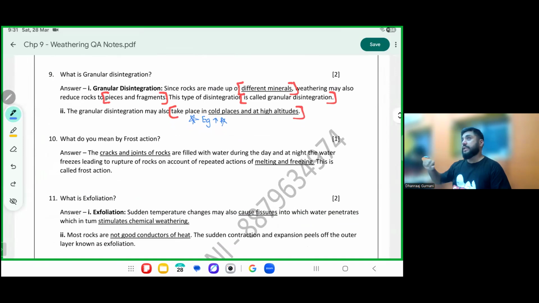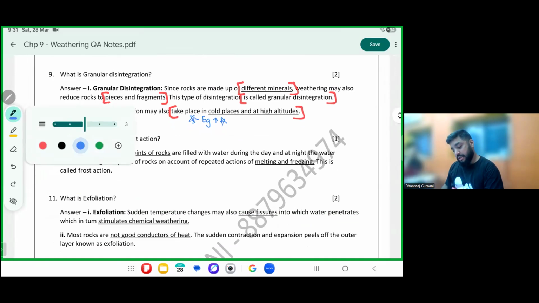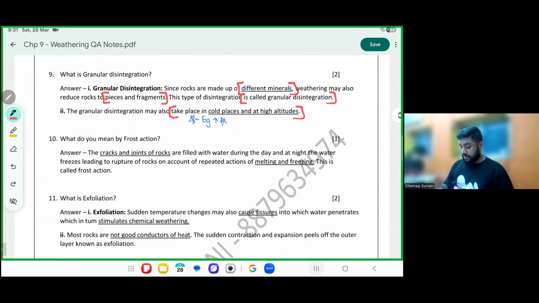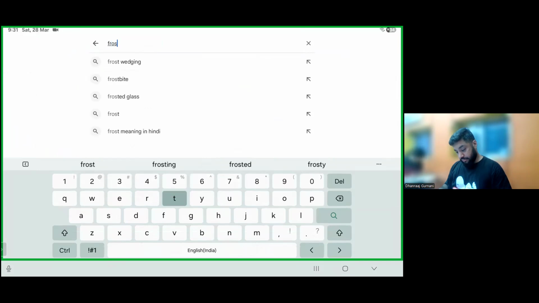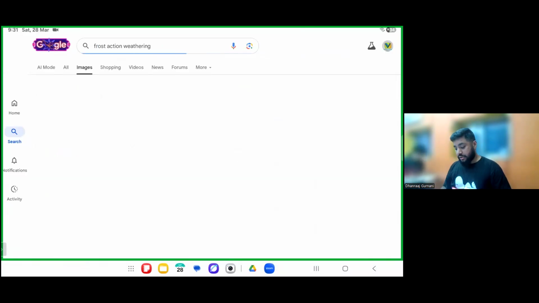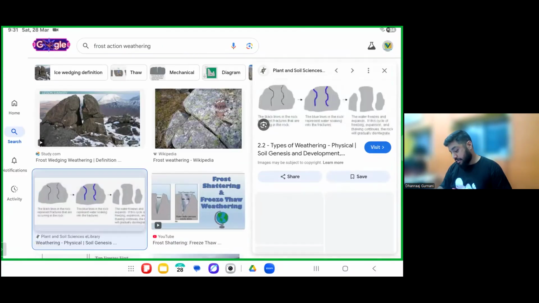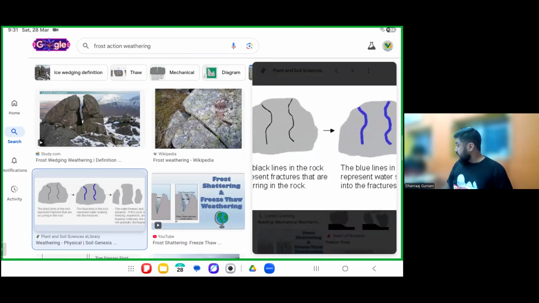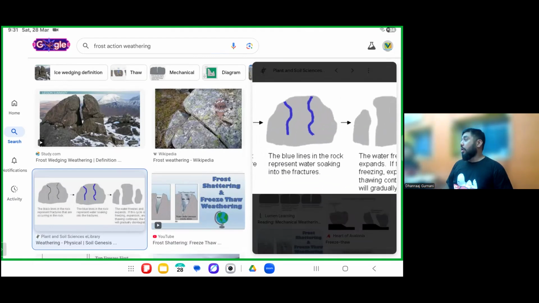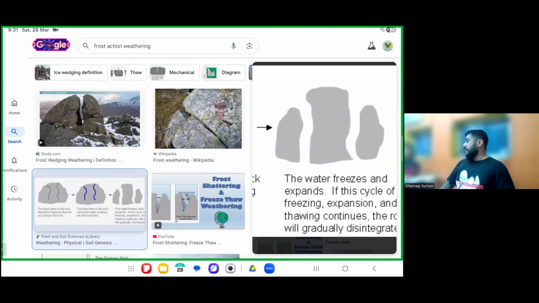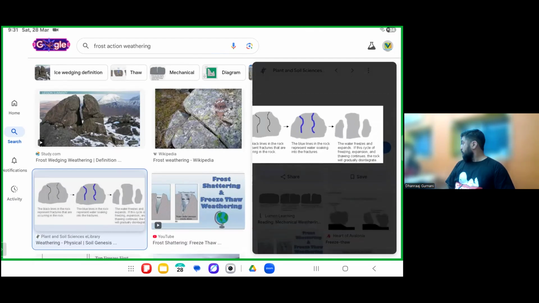The next one is frost action, which Navan asked us. Now, this is how frost action happens. This is what you studied in middle school also. This is called frost action. Have a look here. First, the rock will crack. Then inside the rock, water will fill up. And then the water will freeze. Water expands on freezing. It results in cracking of the rock. Can you see this three-part photo?